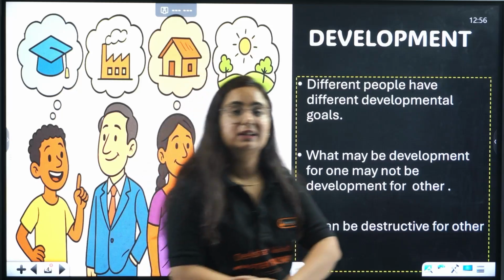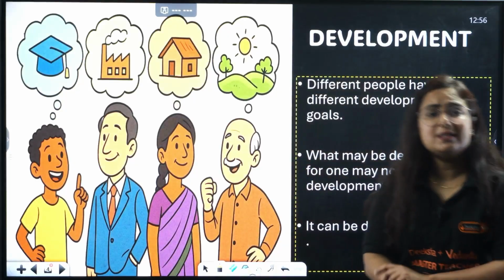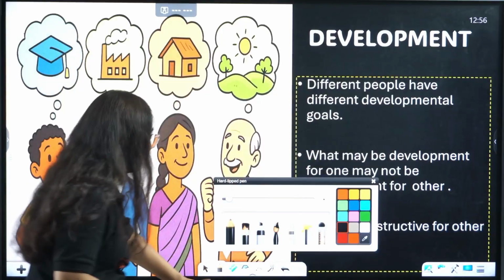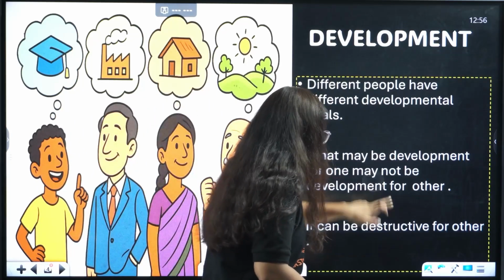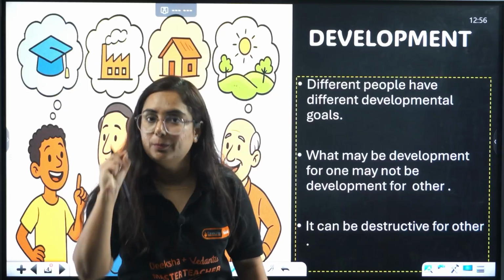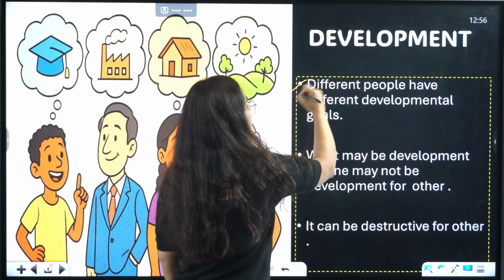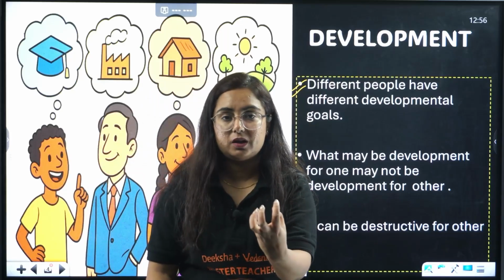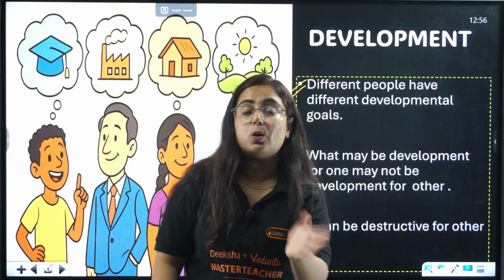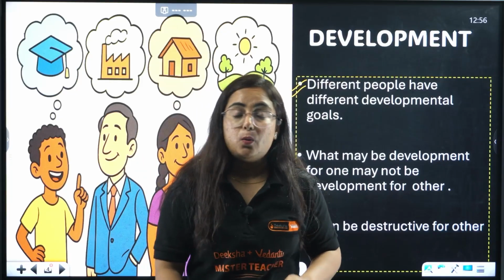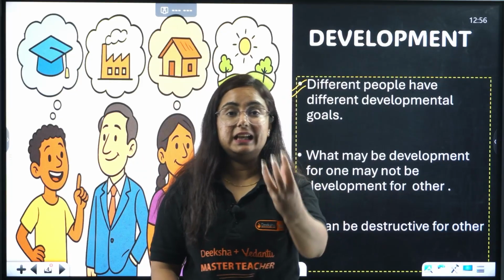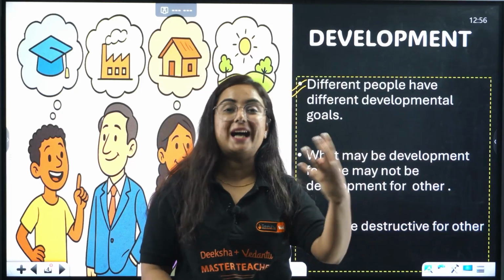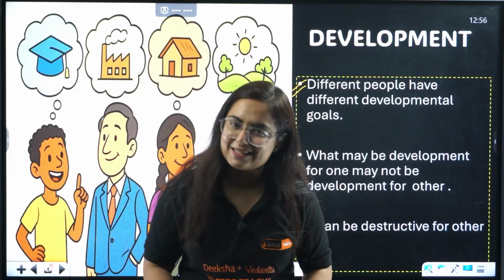But when we look at the society as a whole, we will see that different people have different developmental goals. Every line which I use today is quite important because questions directly come from there. Like different people have different developmental goals. Let us take the example of a villager, a landless labourer who is working in someone else's field. What might be development for that person? That he or she earns enough so that he or she can feed the family, buy clothes, live in a good house. That's it.